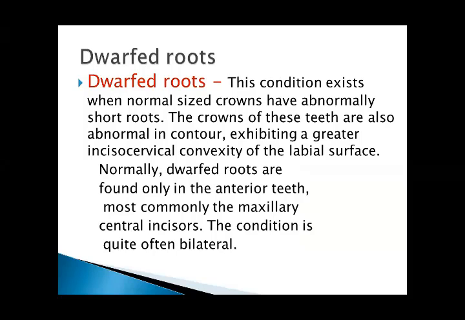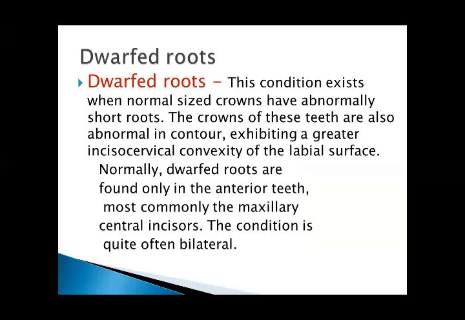Short roots. This condition exists when normal sized crowns have abnormally short roots. The crowns of these teeth are also abnormal in contour, exhibiting a greater incisal-cervical convexity of the labial surface. Normally, short roots are found only in the anterior teeth, most commonly the maxillary central incisors.